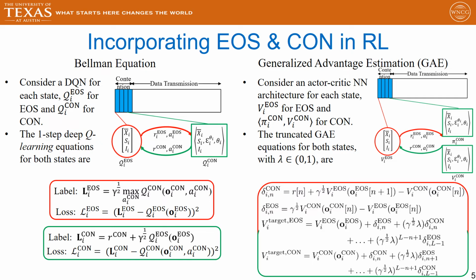The truncated GAE equations for both states with the GAE hyperparameter lambda are now given below. As we can see, the delta CON term basically alternates between V_EOS and V_CON, while the delta EOS alternates between V_CON and V_EOS. Consequently, using the GAE updates, we can easily compute the V-target EOS and V-target CON equations as shown.